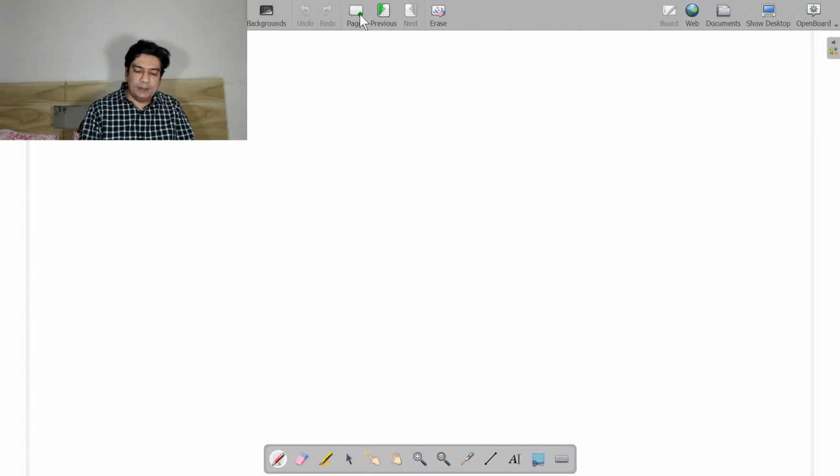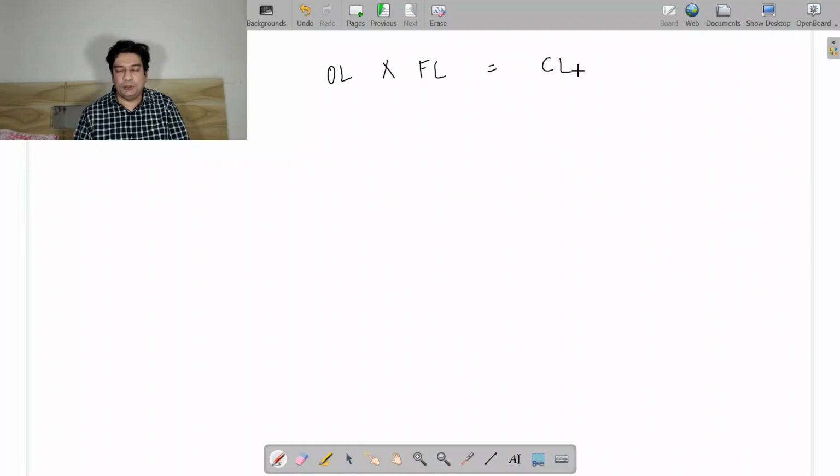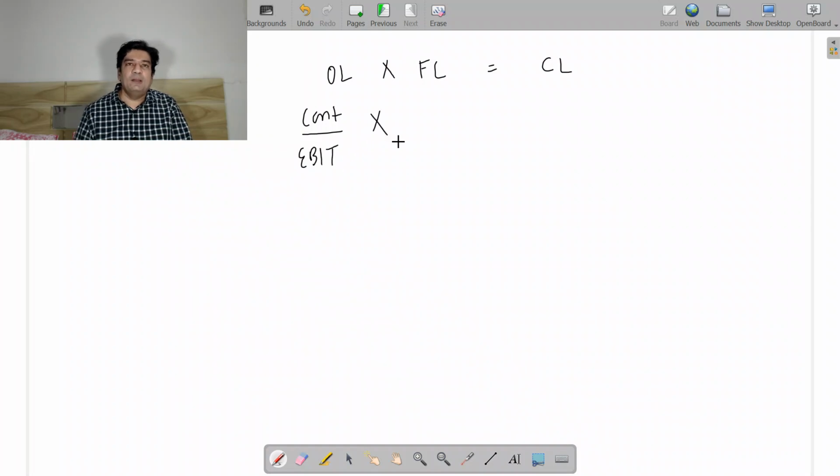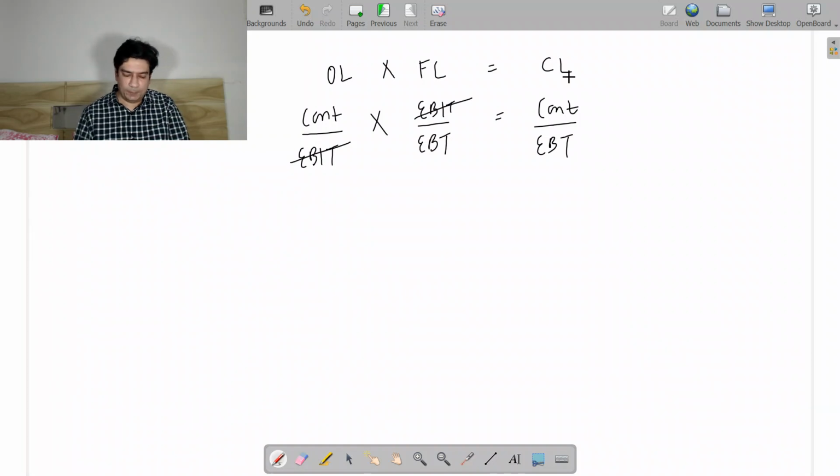Now another concept is operating leverage. When we multiply it with financial leverage, we get something known as combined leverage. So I will be writing the formula for operating leverage, that is contribution divided by EBIT. And for financial leverage, we have a formula of EBIT divided by EBT. And when EBIT gets cancelled, we get contribution divided by EBT. This is our combined leverage. So three formulas you need to remember.